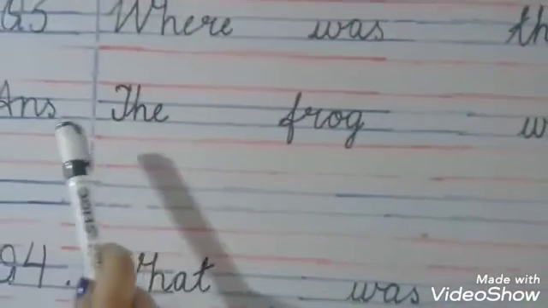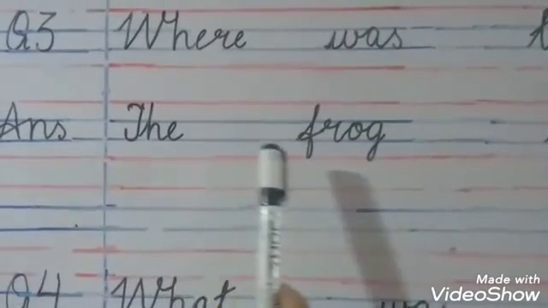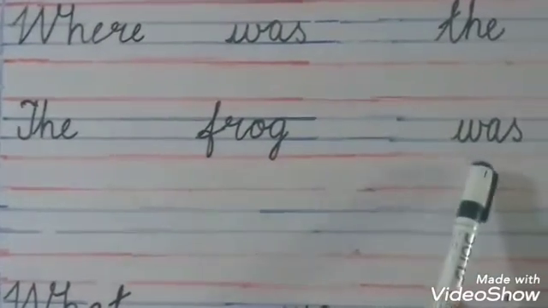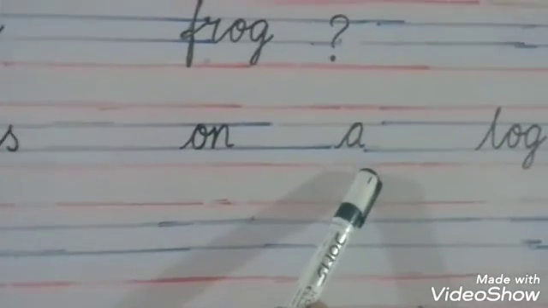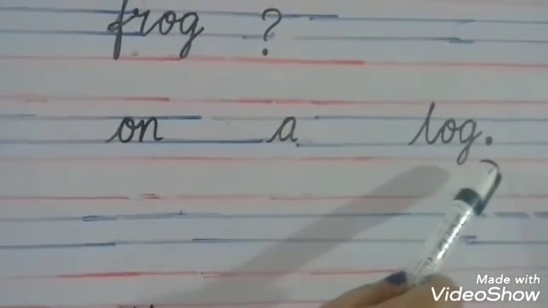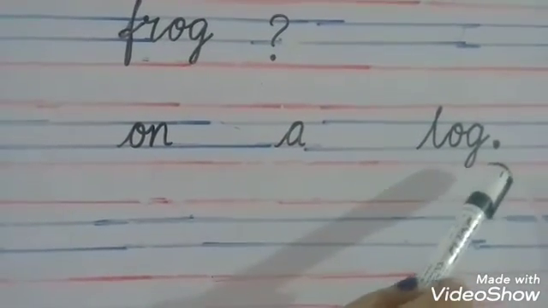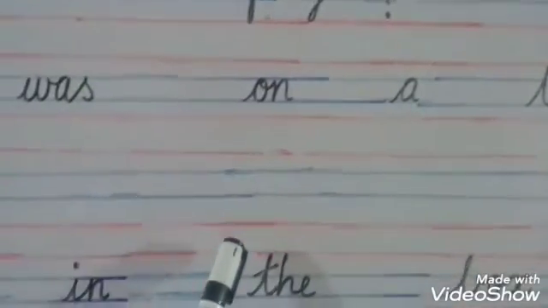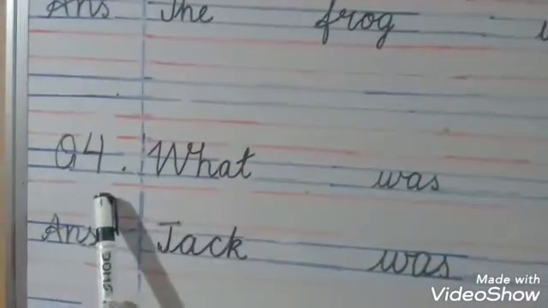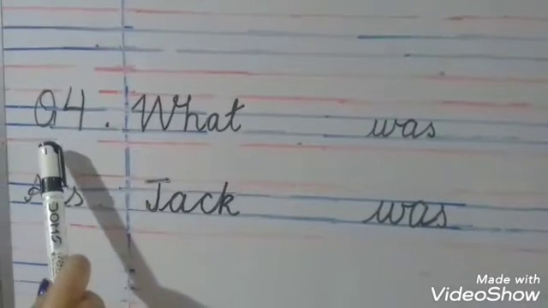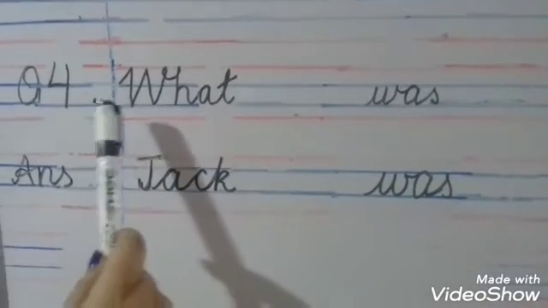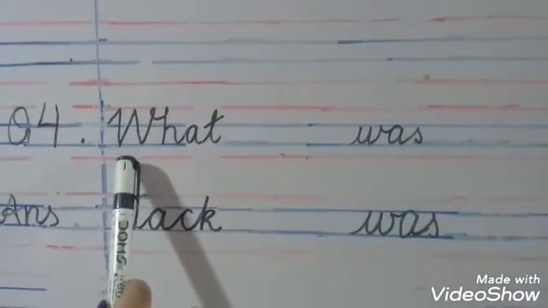Once again, answer. The frog was on a log. Full stop. Then you are going to leave one line and from the next line, Question 4. Q4. W with capital.